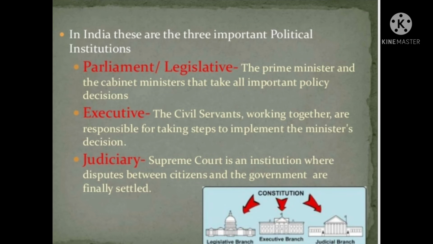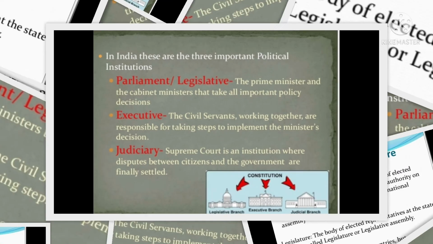In India, important political institutions are the Prime Minister and the Cabinet Ministers that take all important policy decisions. The civil servants working together are responsible for taking steps to implement the ministers' decisions. And Supreme Court is an institution where disputes between citizens and the governments are finally settled.